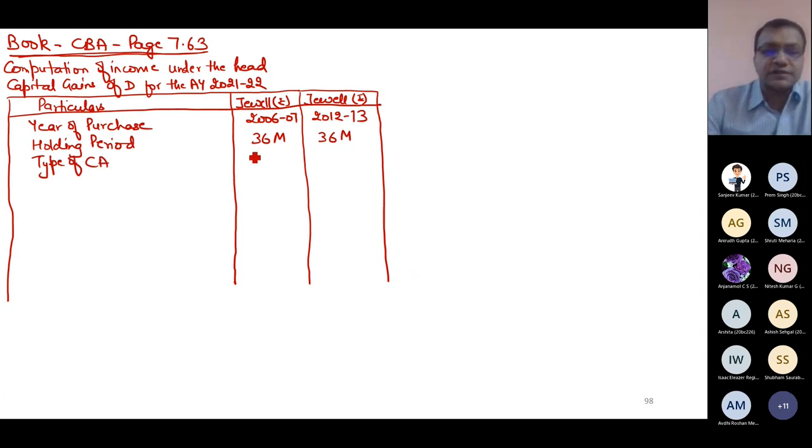Now, which type of asset is this? Long term. And here it is also long term. Now let us compute capital gain. Sale consideration: how much is the sale? 8 lakh, 10 lakh. This is the sale value.